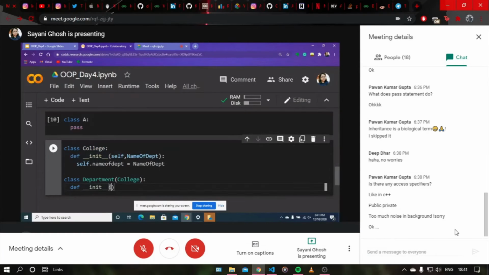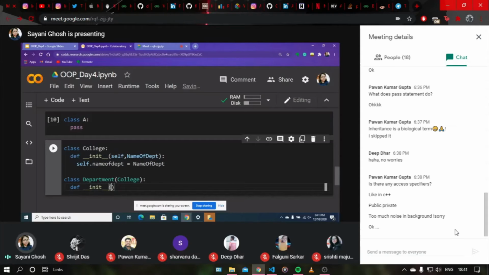Whenever we are doing this, we will give it a self parameter, then name of department. Then suppose I want to have another parameter named strength. Inside the init function, now here comes the interesting part.